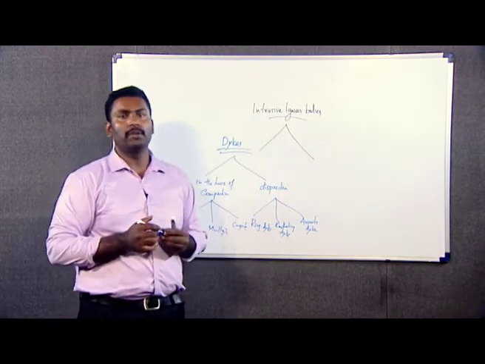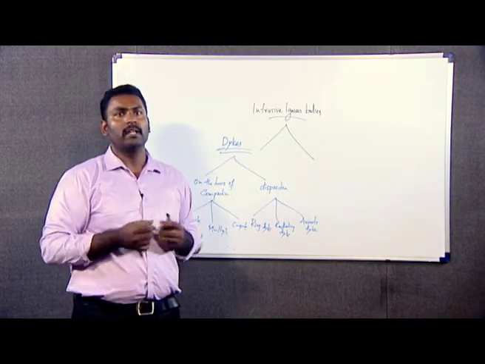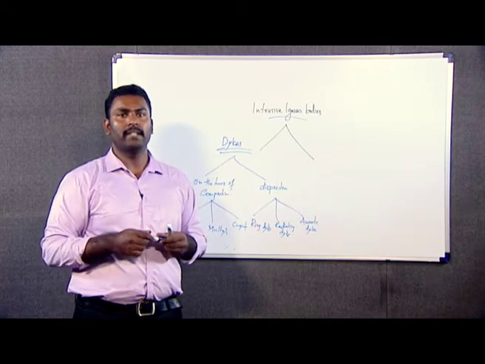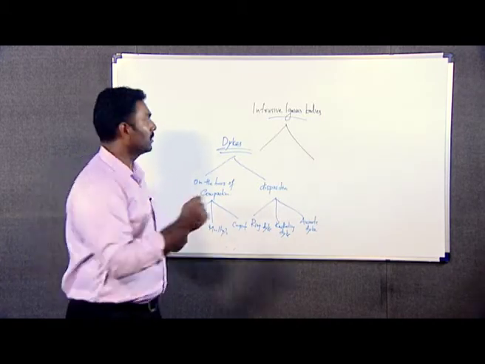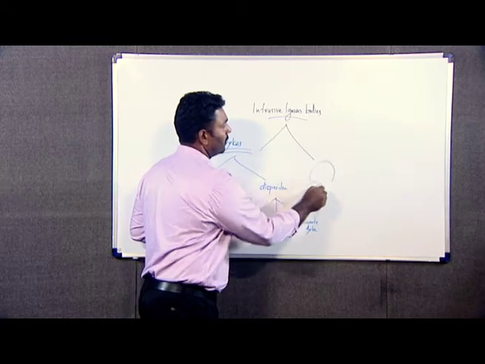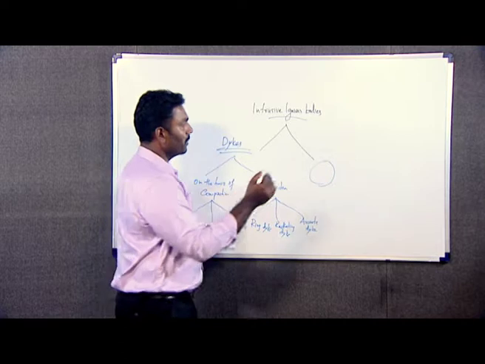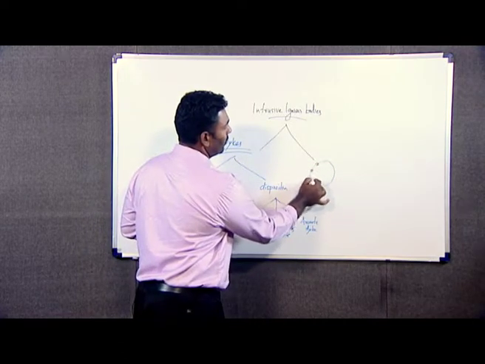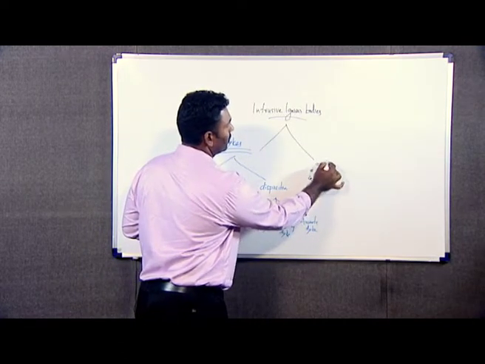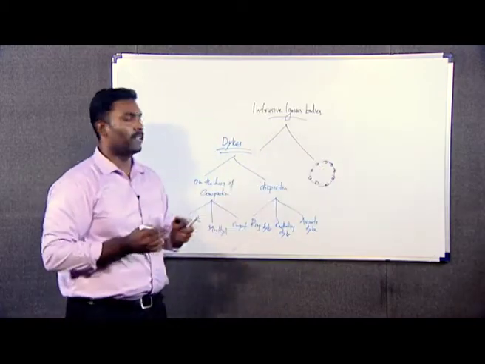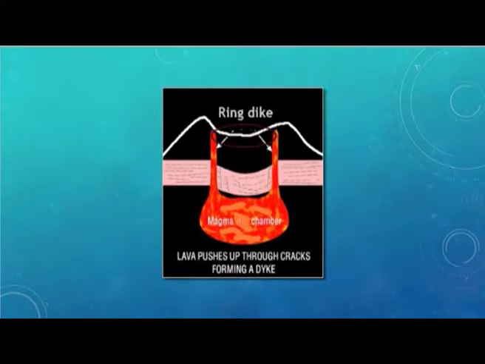Ring dikes are those where numerous dikes are formed, and when we look at the outcrops they give the appearance of a ring, and that type of dike is known as ring dike. So, when we look at the aerial view, we can see different dikes emplaced into the surface. It looks like a ring, that way it is named ring dike.